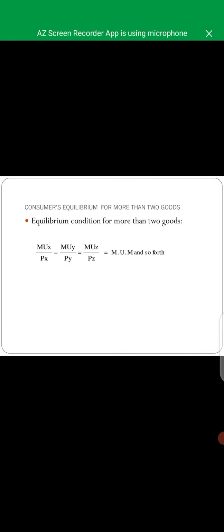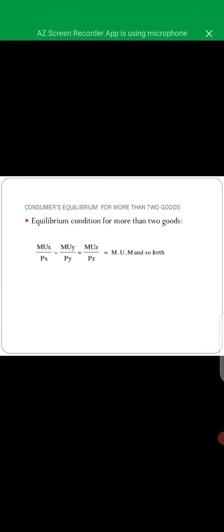The value of money is the same for both commodities. So a consumer's consumption of a single commodity, say X, is at equilibrium when MUX divided by PX gives MUM, the marginal utility of money. Similarly, a consumer consuming another commodity, say Y, will be at equilibrium when MUY, the marginal utility of product Y, divided by the price of product Y, gives the marginal utility of money, that is MUM.